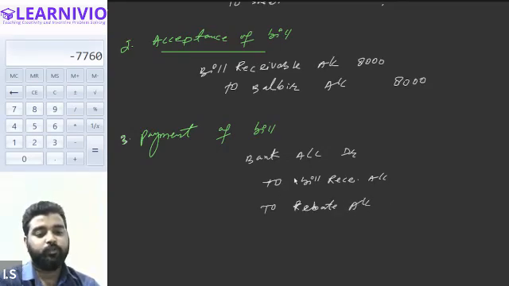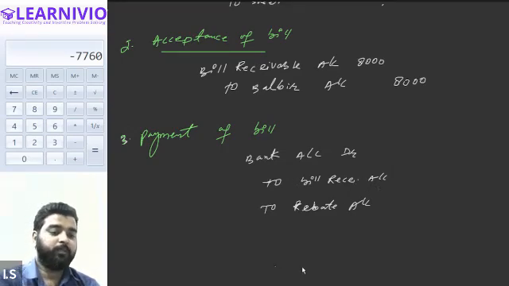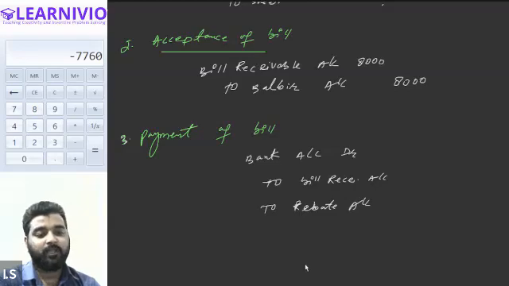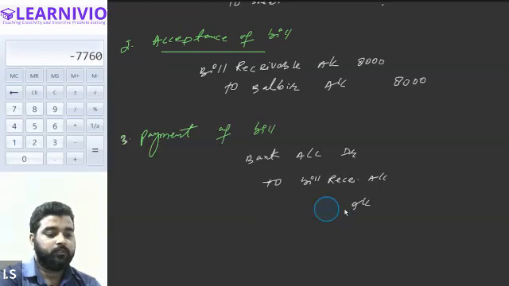So I want all of you to find out the value of the rebate. Everyone, just tell me by how much bank account will be debited, by how much bills receivable should be credited, and rebate account should be debited. Okay, I think I have committed a mistake. Just a minute. So rebate allowed is an expense, no?